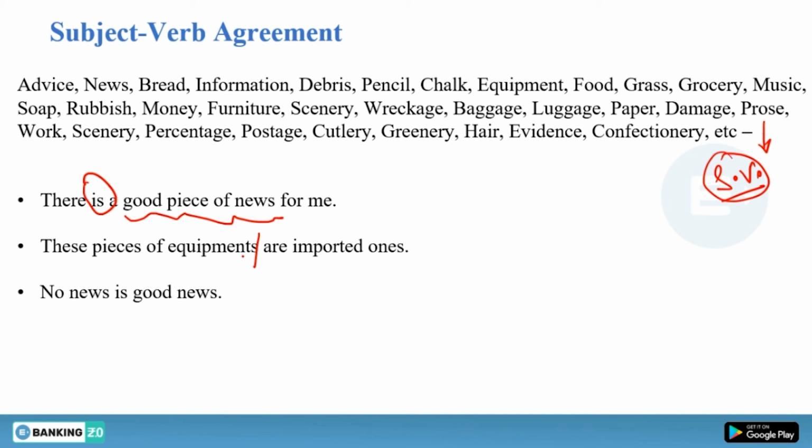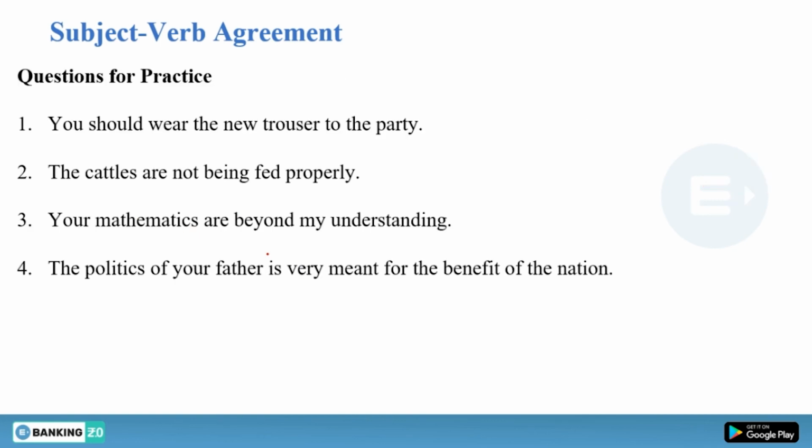All right. Now, no news is good news. This is perfectly fine. There is no correction required. No news is good news is correct. These pieces of equipment are imported ones. All right, so you cannot use s here, and all other things are perfectly fine. Now we have some questions for practice. One by one I'll read a sentence and you have to find out where the problem is in the sentence.